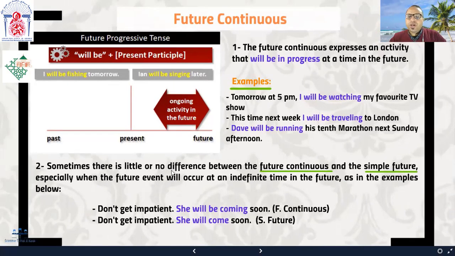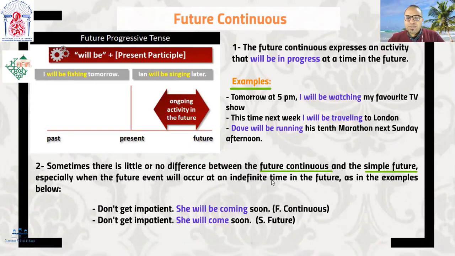Sometimes there is little or no difference between the future continuous and the simple future, especially when the future event will occur at an indefinite time in the future, as in the examples that I'm going to read here. What do I mean by especially if the future event will occur at an indefinite time? If the future event will take place at an unspecified time, indefinite time, then whether you use the simple future or the future continuous, it doesn't make any difference in the meaning.